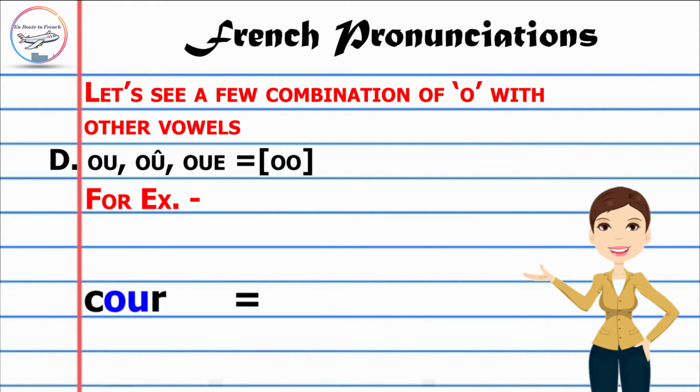Cour, courtyard. Fou. Fou, we call it for a madman or simply mad. Jour, for day. Loup. Loup, which means wolf. Nous. Nous, which means we. Ou. Ou, which means or.